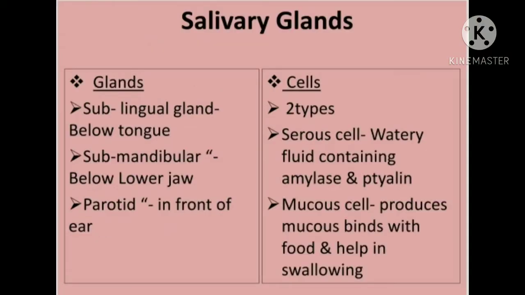Now we are going to start with our first digestive gland, that is the salivary gland. There are three pairs of salivary glands: the sublingual gland, the submandibular gland and the parotid gland. The sublingual glands are present below the tongue.